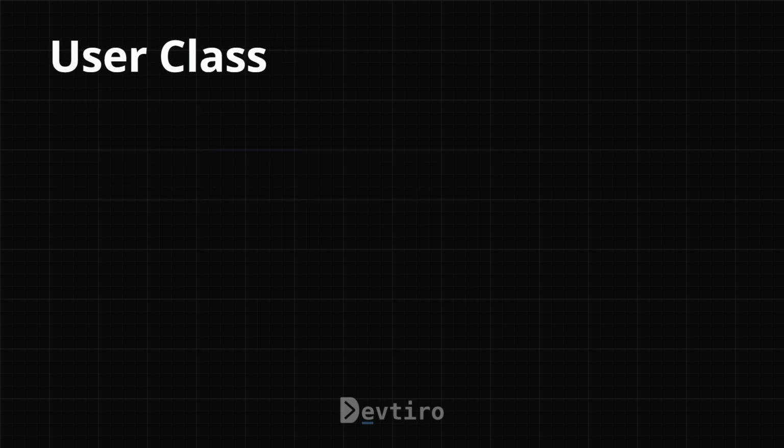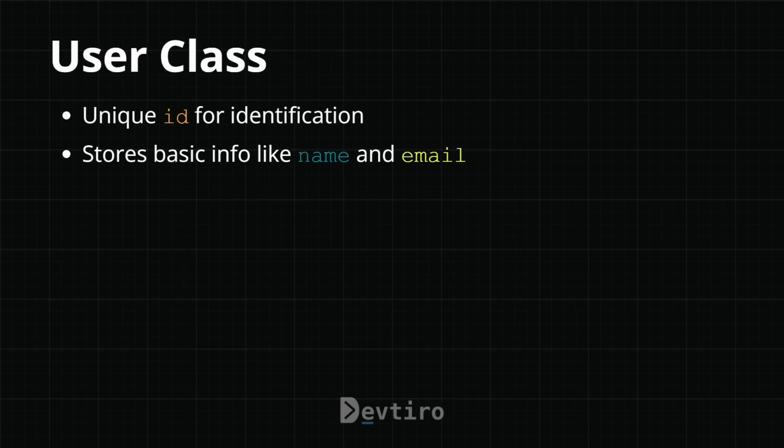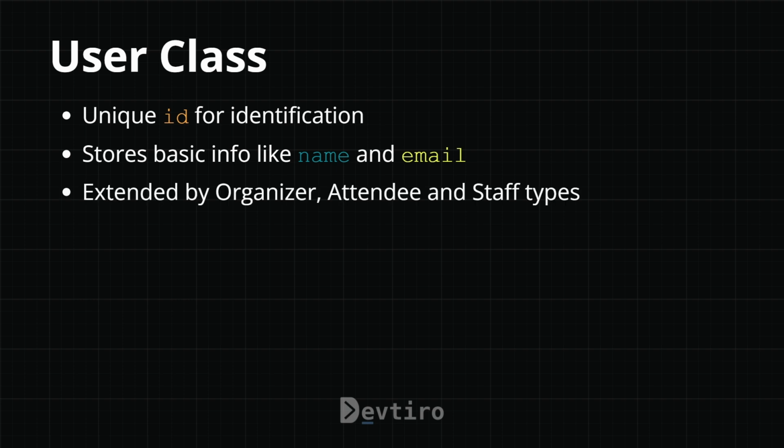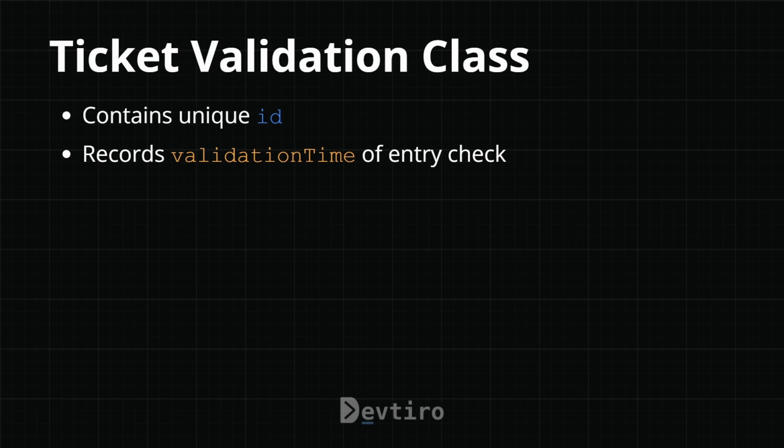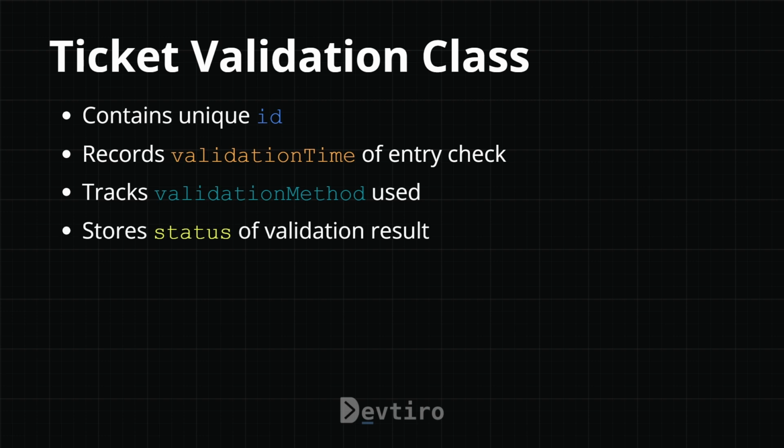We then have our user class, which has a unique ID, and it stores basic information like the user's name and email address. And I've said here extended, but actually we haven't really formalized what that relationship looks like, but we have organizer, attendee, and staff, which are types of user. We then have our ticket validation class. That contains a unique ID, and it has a validation time. So that's the time that that particular ticket was validated, which may represent the time that a particular person tried to get into an event with that ticket. We also track the validation method used. Was it validated via a QR code, or was that ticket number manually entered? We also store the status of the validation result. Was the ticket valid, or was it not?